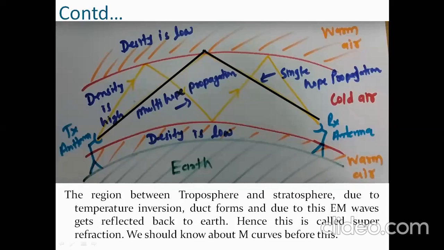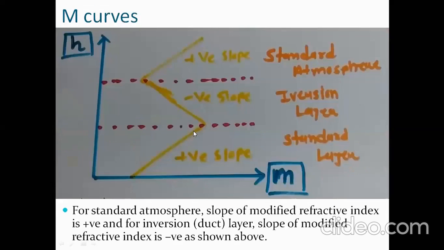Okay. So this is what duct propagation. How duct propagation is formed. It is also called as super refraction. Okay. Then, before we quickly discuss duct propagation more, we should discuss M curves. You will be getting M curves questions also many times.